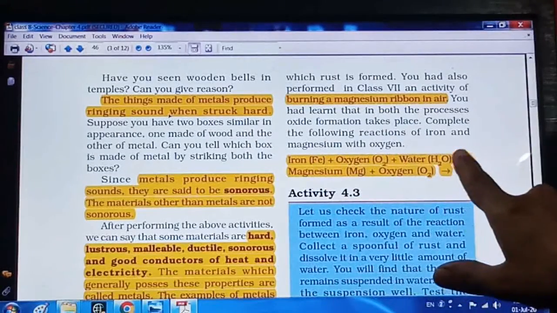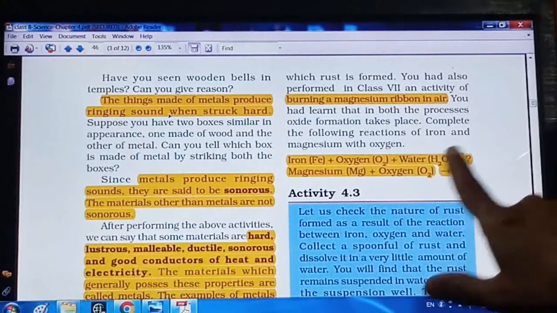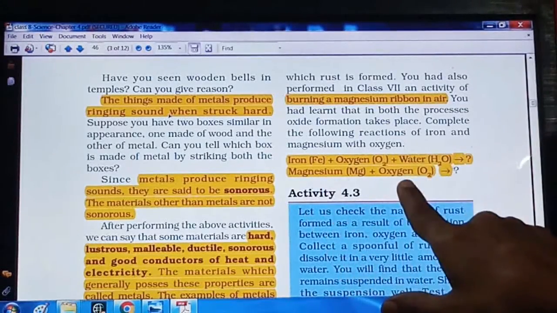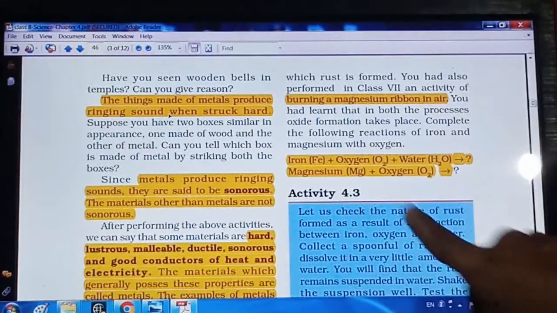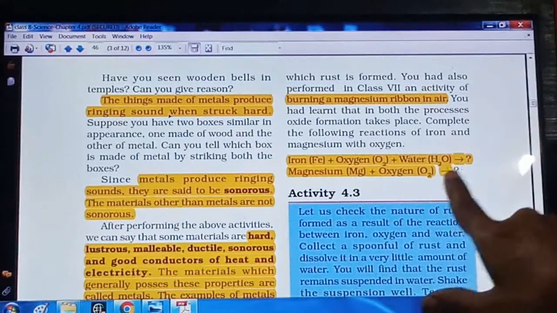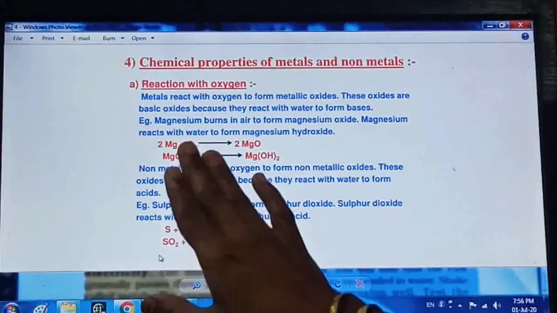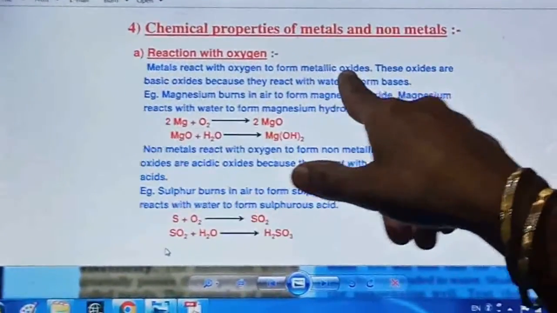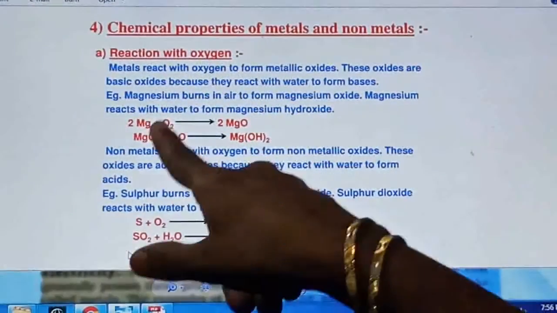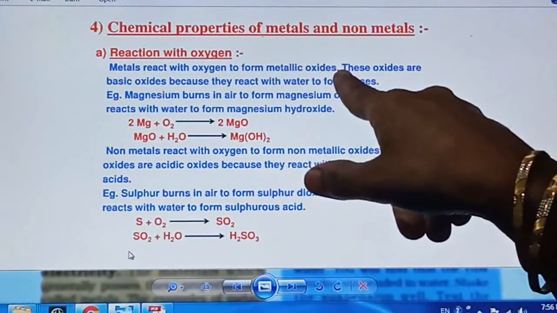So the product of this reaction is the ferrous oxide, that is nothing but the rust, and the product of this reaction will be magnesium oxide: magnesium plus oxygen gives magnesium oxide. When metal reacts with oxygen to form metallic oxide, if the metal is magnesium, then it will form magnesium oxide.